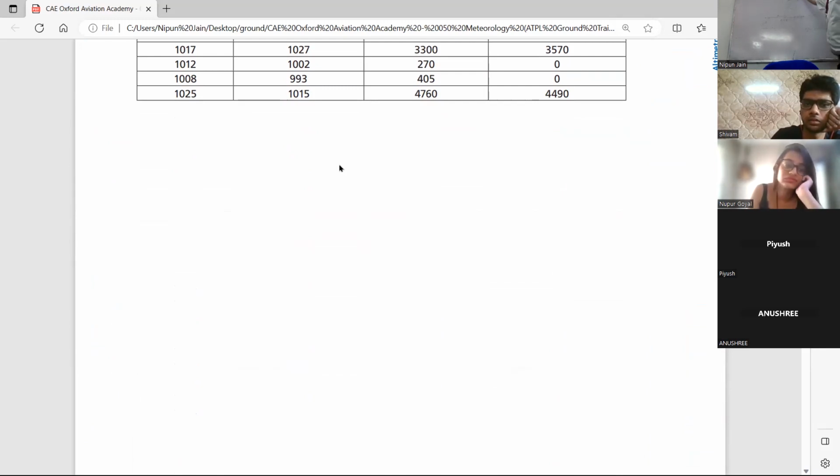When we are taking the altitude from here, then it is called Q&A. So when we are flying above 15,000 feet,